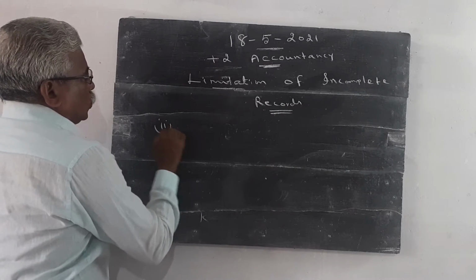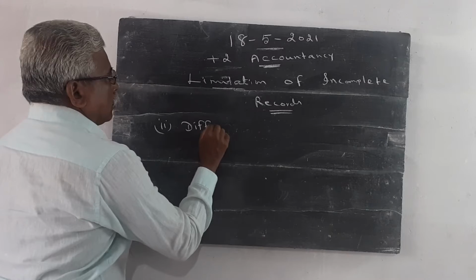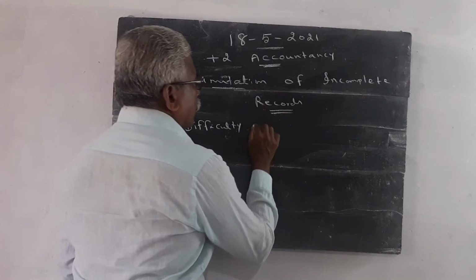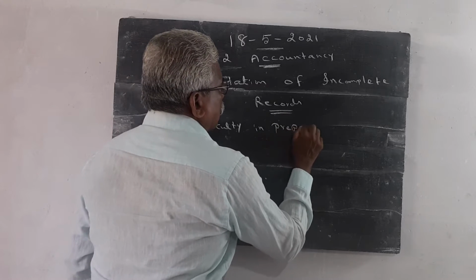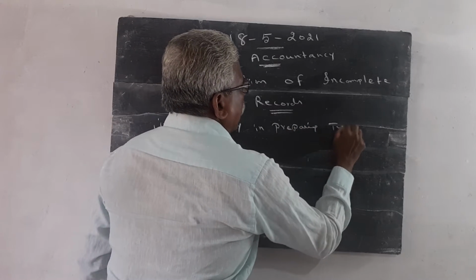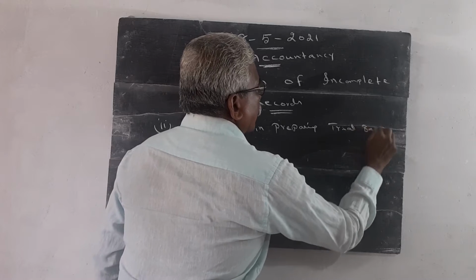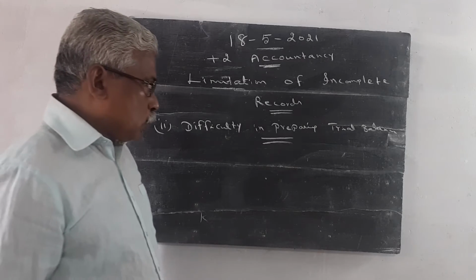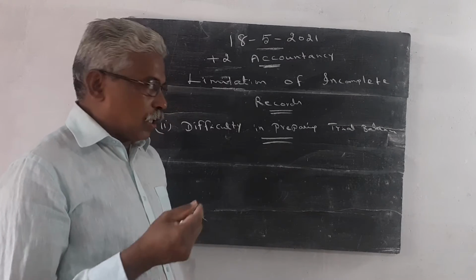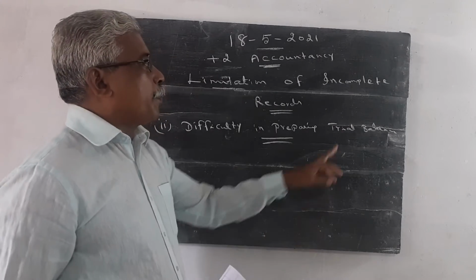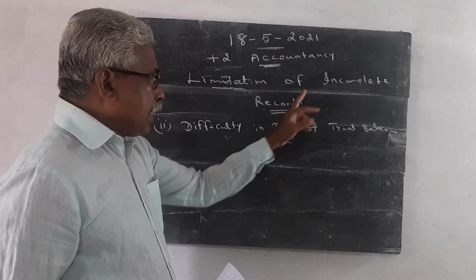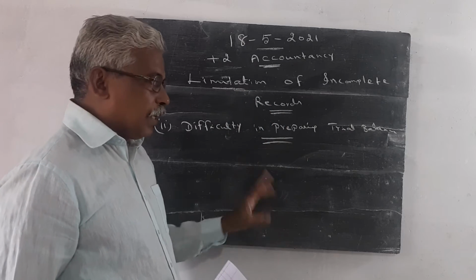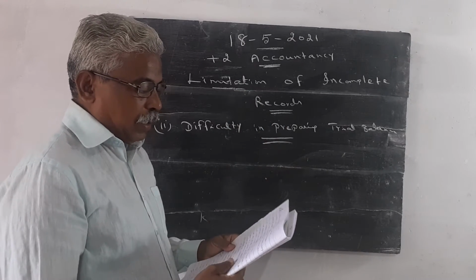Point number 2, difficulty in preparing trial balance. Trial balance, we all know, to know the arithmetical accuracy of the accounts, we have to prepare the trial balance. In the incomplete records, we are not able to prepare the trial balance. It is very difficult to prepare the trial balance.